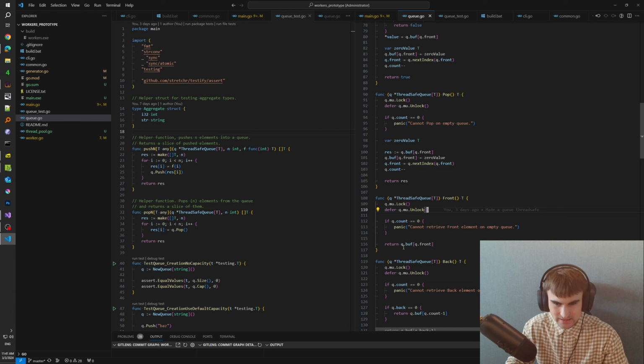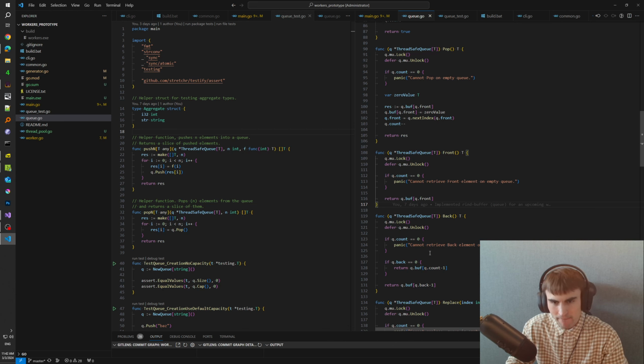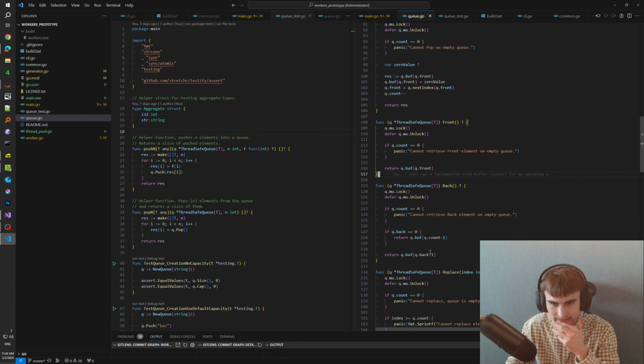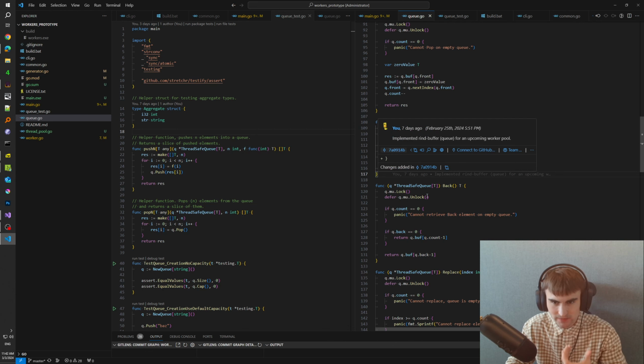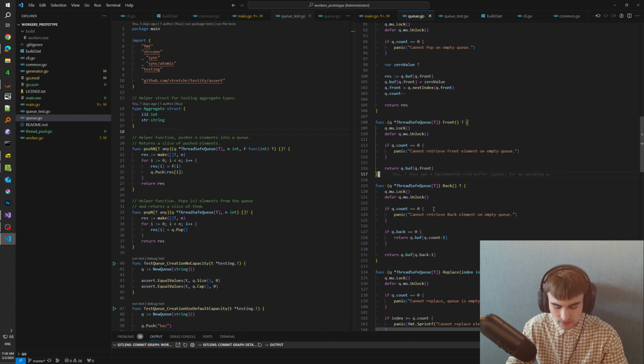Front, it just gets the front element, and again we panic, and panic is basically an assertion in the C++ world. So if the queue is empty, obviously we cannot pop on the empty element. We just have to panic. Otherwise, we return the front element. Yes, and we don't pop here, so we just get a copy of the element back.